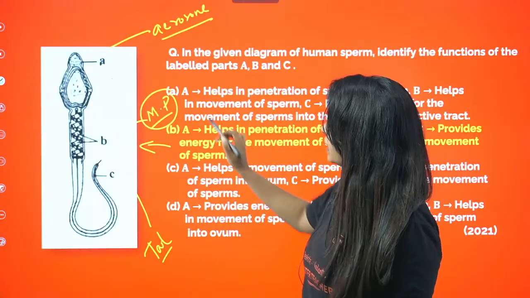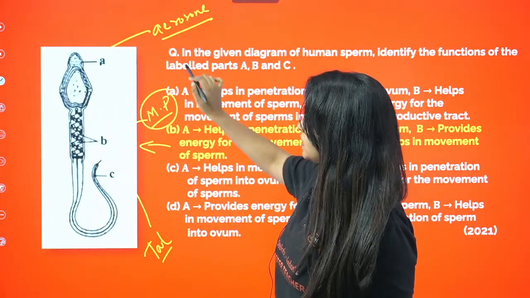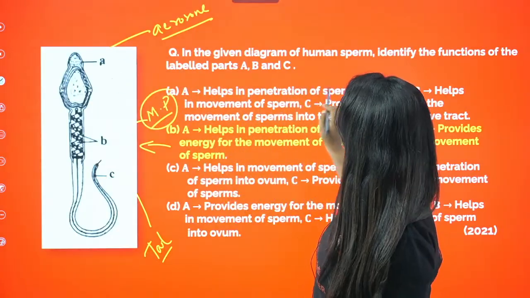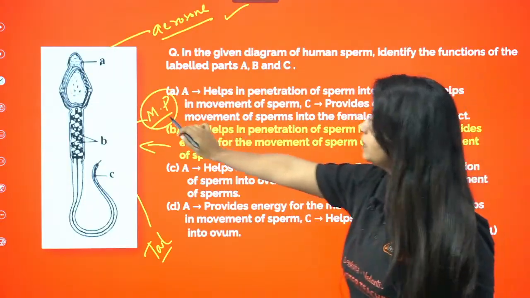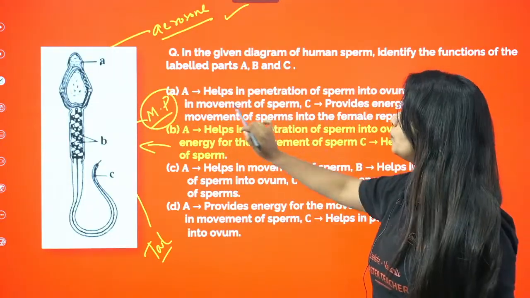Now over here, when I see these many things and I see the option, A helps in penetration of the sperm into the ovum, that is correct. What about B? B is middle piece. It helps in the movement of sperm.